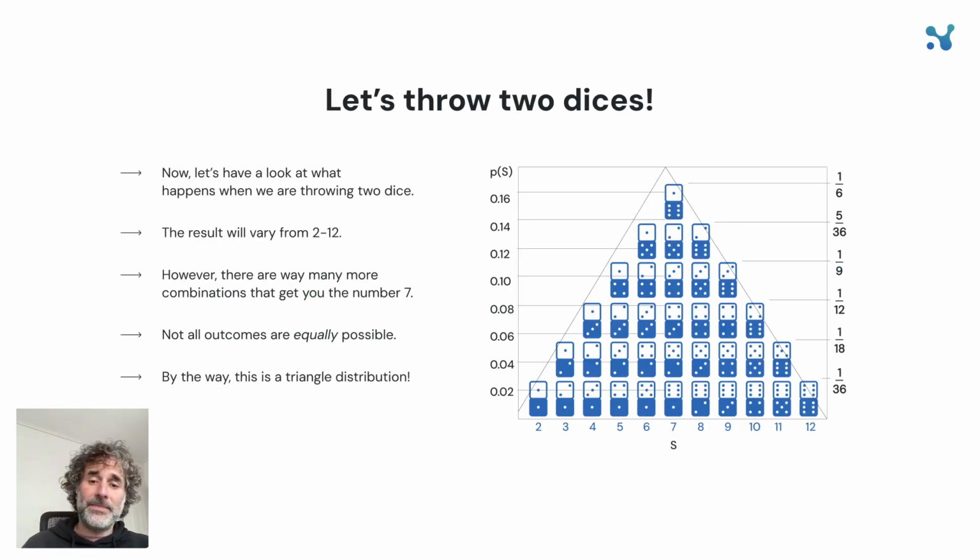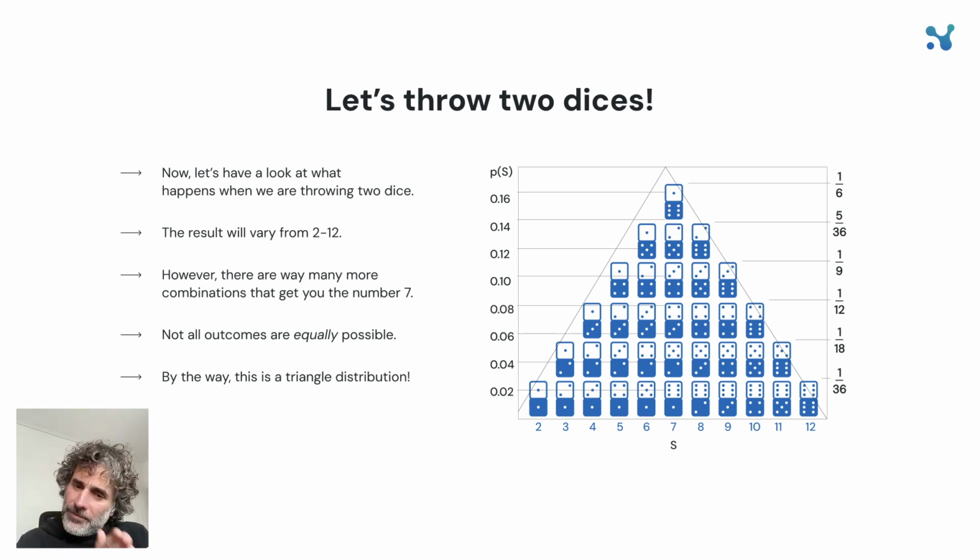Let's do 2 dice now. When you throw 2 dice, results are from 2 to 12. Okay, great. Notice though that not all results are equally probable. I mean, in order to get a 2, you need to get just a pair of 1s. In order to get 12, there's only 1 outcome, pair of 6s. But there's a lot of combinations that can lead to a 6, 7, or 8, with 7 being the most frequent.